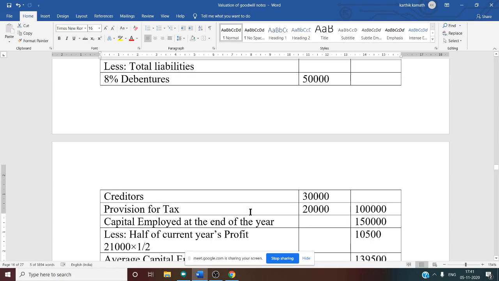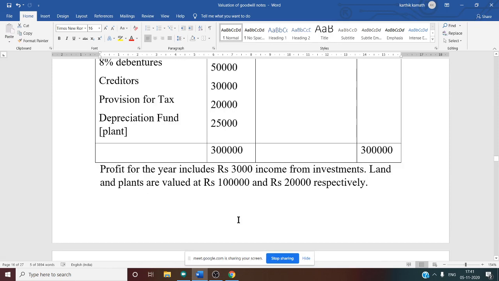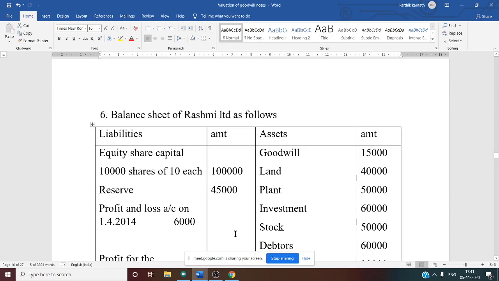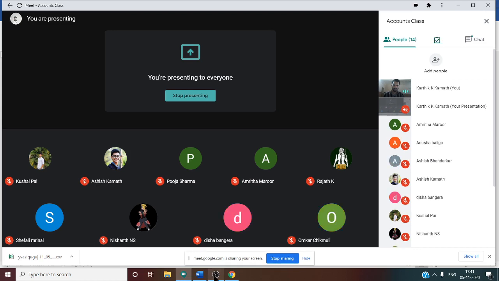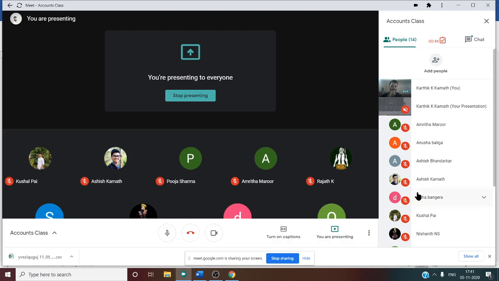Any doubt regarding this problem? You can ask now. Any doubt regarding the problem number 6? Can you tell me?